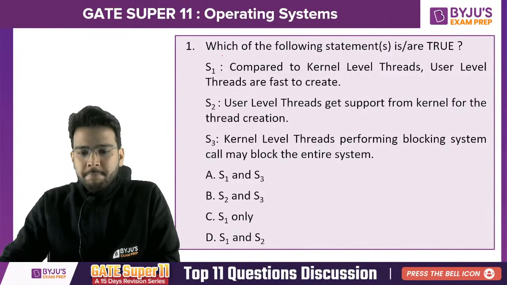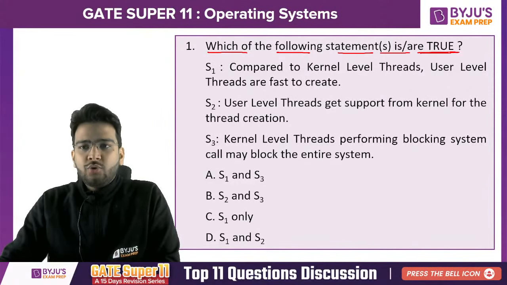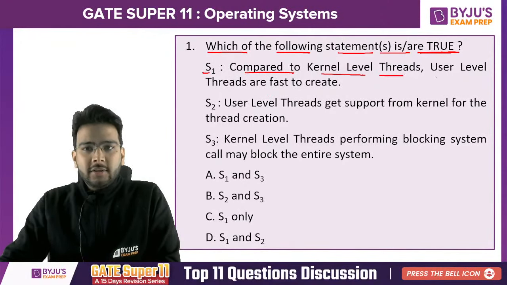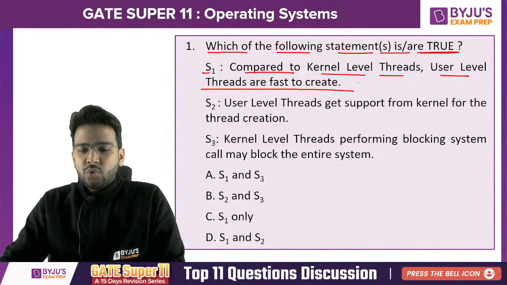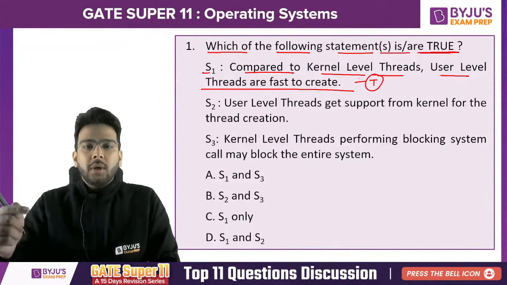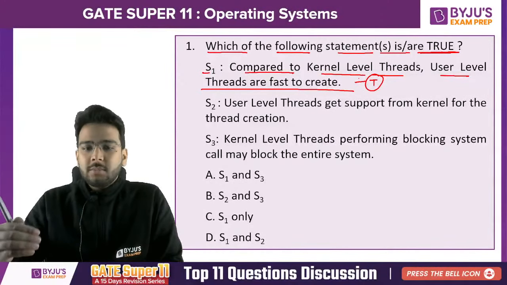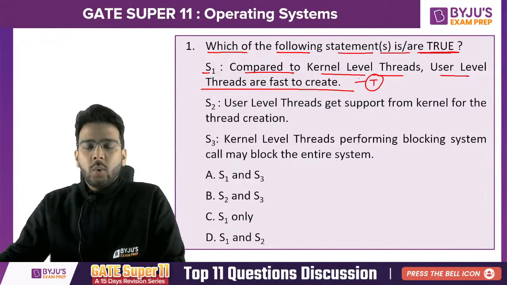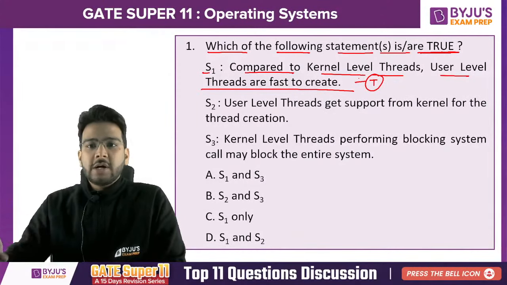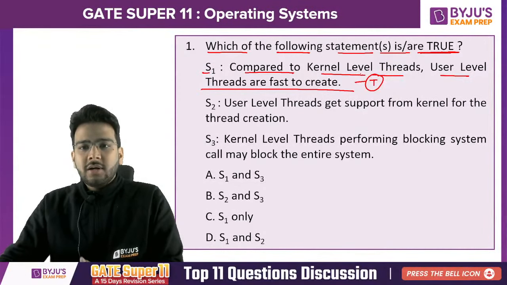Question number 1. Which of the following statement or statements is or are true here? Statement 1 is, compared to kernel level threads, user level threads are fast to create. Yes, definitely it is true. Why is it true? Because there is no operating system intervention when we talk about user level threads. When we create user level threads, we use the APIs, not the OS. OS involvement is not there. That's why it is fast for creation as compared to kernel level threads. So this statement is definitely true.